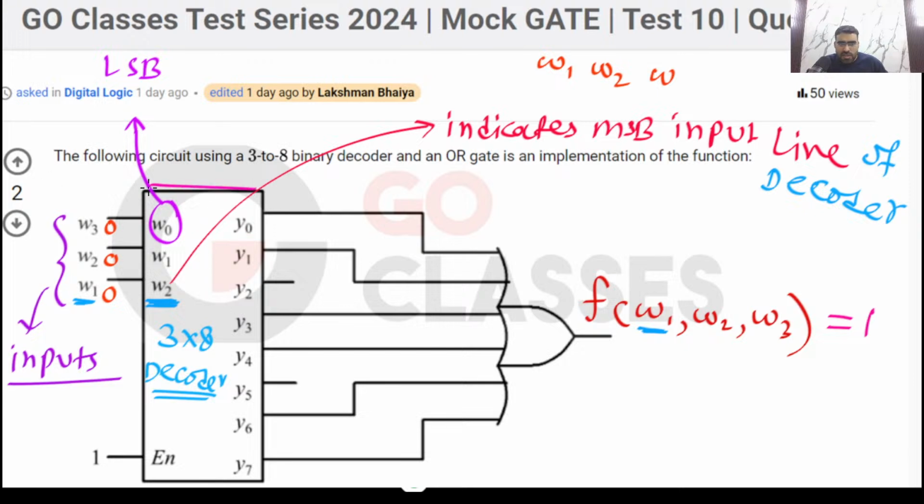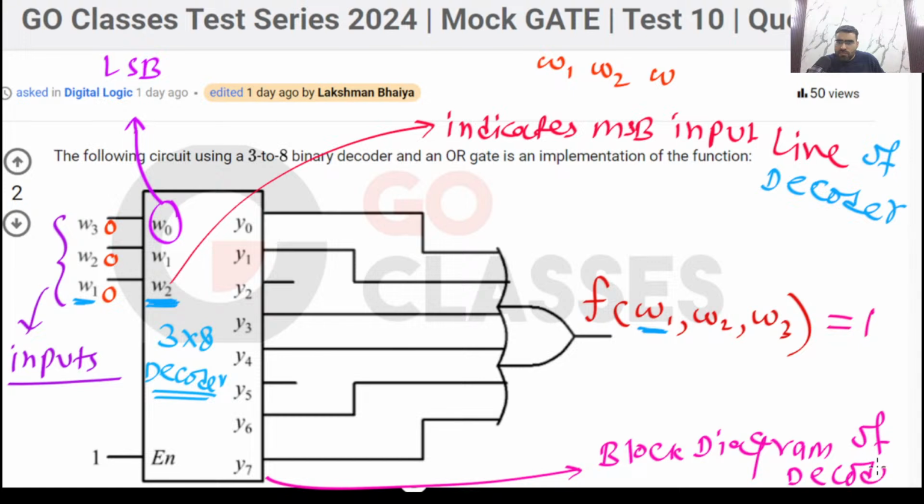Inside the decoder, this is just a block diagram of the decoder. So please understand, this is just the block diagram of the decoder. Is this clear? Don't confuse this block diagram with the actual inputs. These are the actual inputs.